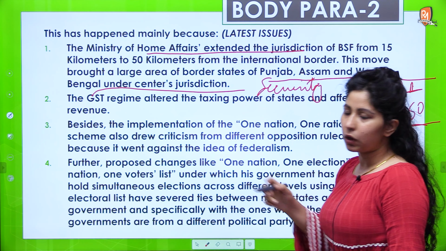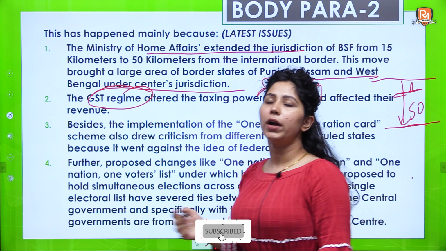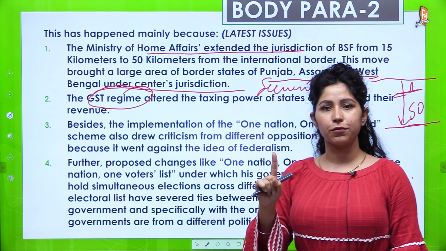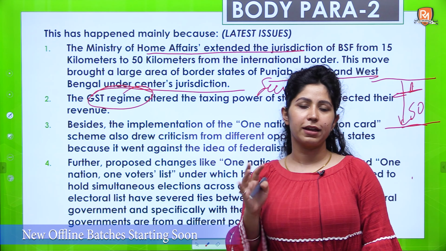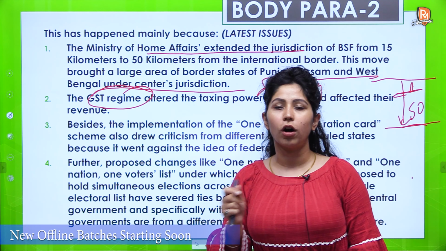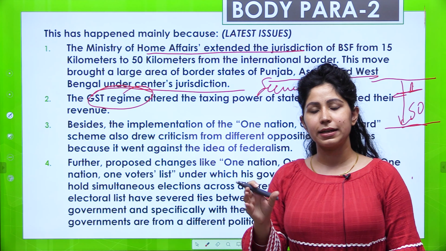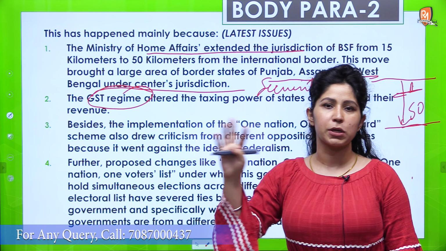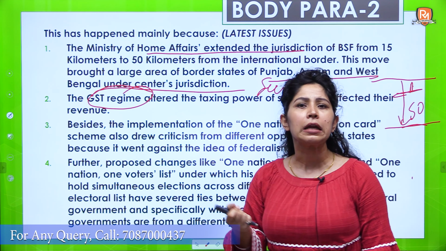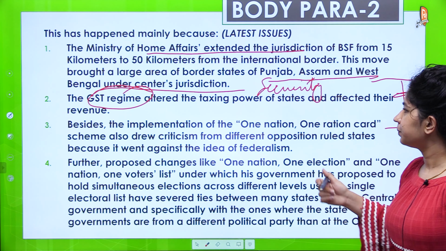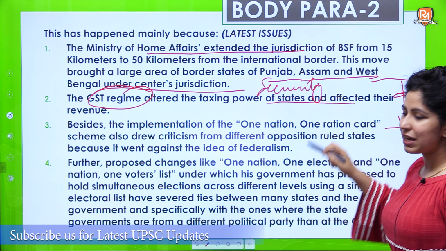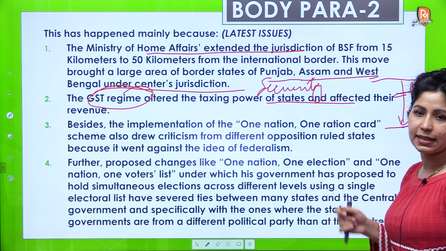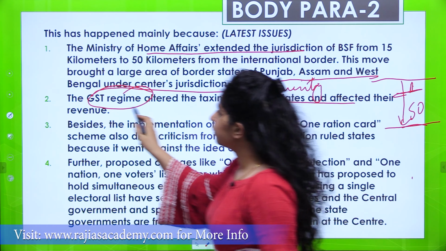Again, GST was brought, so GST got a lot of opposition from states. One, for the procedure that it took to be passed. If something affects the federal structure of the polity, it has to be agreed by the states also: a special majority at the center and agreement by more than half of the states, not one-third. So the GST regime altered the taxing power of states and affected their revenue.